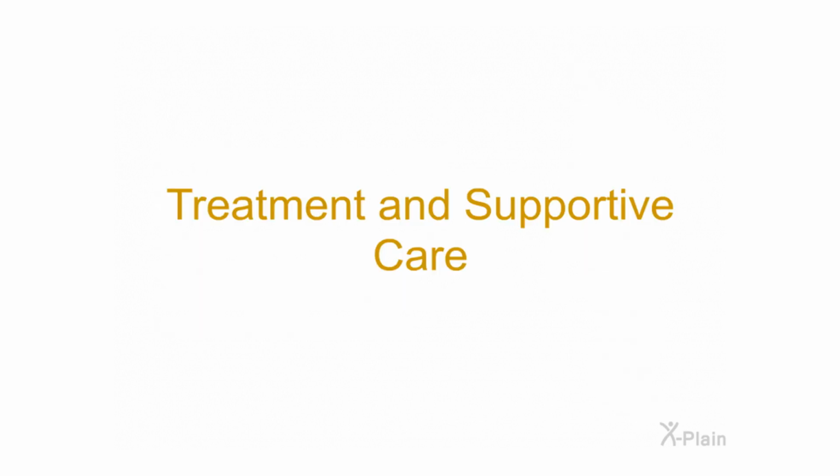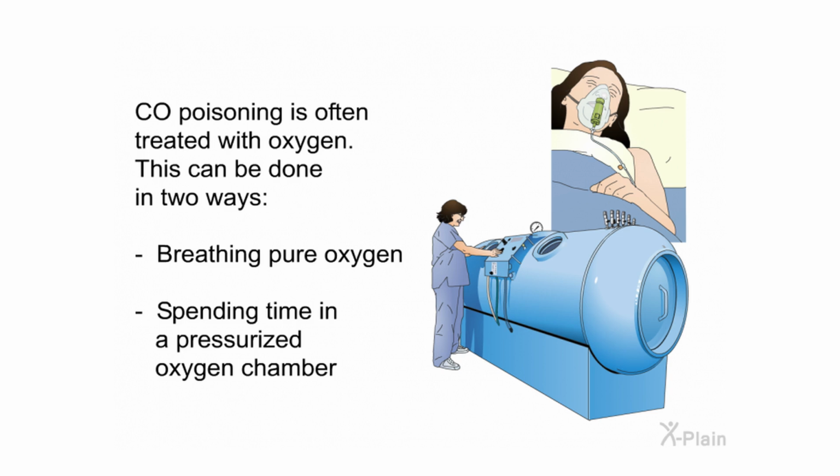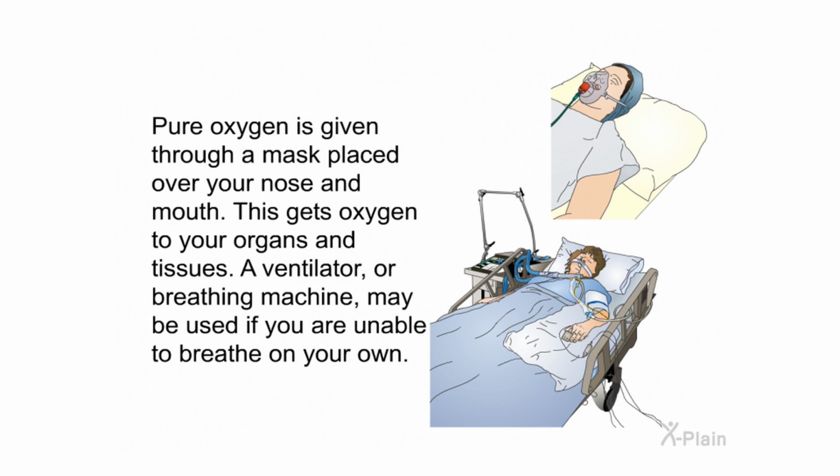Treatment and supportive care. CO poisoning is often treated with oxygen. This can be done in two ways. Breathing pure oxygen, spending time in a pressurized oxygen chamber. Pure oxygen is given through a mask placed over your nose and mouth. This gets oxygen to your organs and tissues. A ventilator or breathing machine may be used if you are unable to breathe on your own.